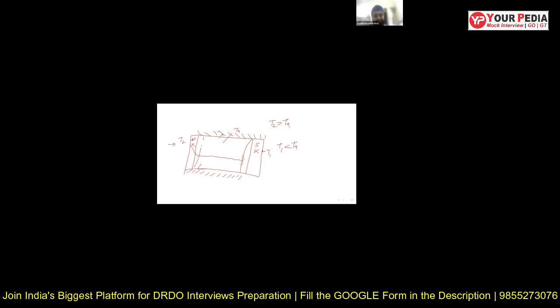Okay, so it will be like this. Why is this? Because at this point del T by del X should be 0, and the gradient should be high at this point. Similarly here, gradient is high at this point and gradient is 0 at this point. This is basically the reason for the boundary layer.